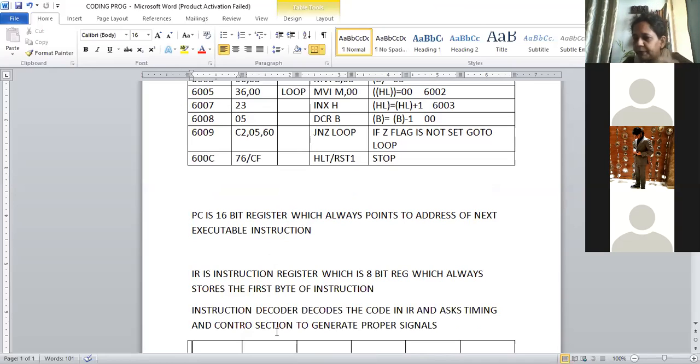Okay, right now you might be finding it difficult, because of that I sent you two block diagrams on purpose, because you will understand what an instruction decoder, instruction register, program counter, and stack pointer are. In that block diagram it is always mentioned. Right now you just remember the first byte of any instruction goes to the instruction register. From there it is transferred to the decoder. So the decoder will decode what type of instruction it is.